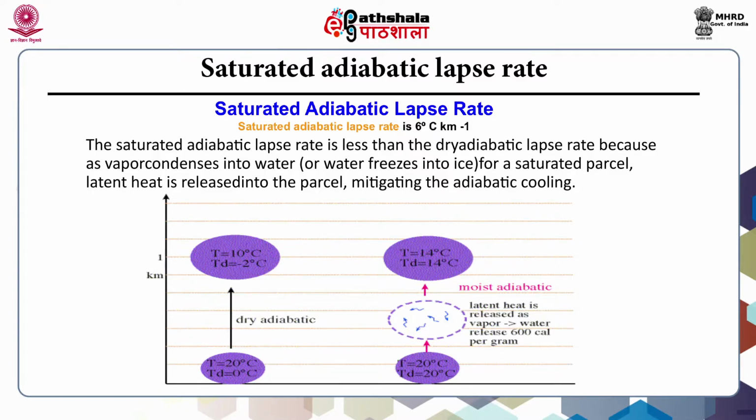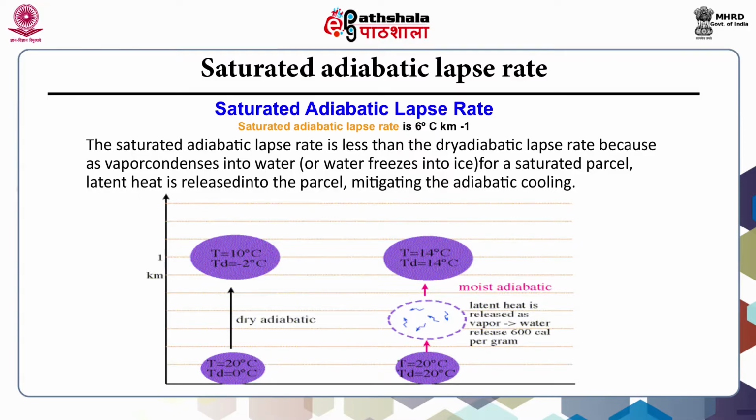And here you can see the temperature after 1 kilometer. Earlier the initial temperature was 20 degrees Celsius, and after 1 kilometer the temperature decreased by 10 degrees Celsius in the dry adiabatic case. But in the moist adiabatic rate, you can see that the initial temperature of 20 degrees Celsius became 14 degrees Celsius after 1 kilometer.